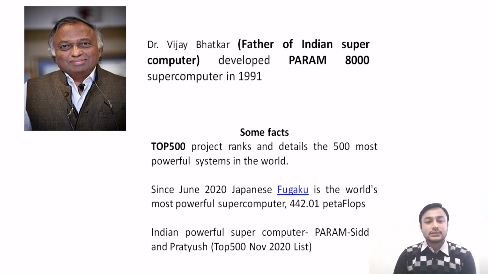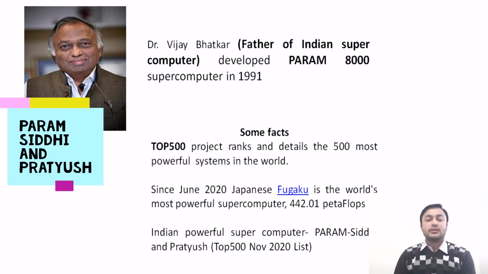There are some facts, that is Top 500. Top 500 is a project that ranks and evaluates the 500 most powerful systems in the world. Since June 2020, it's a Japanese supercomputer. The name of that supercomputer is Fugaku, which is considered as the world's most powerful supercomputer. It is having 442 petaflops.